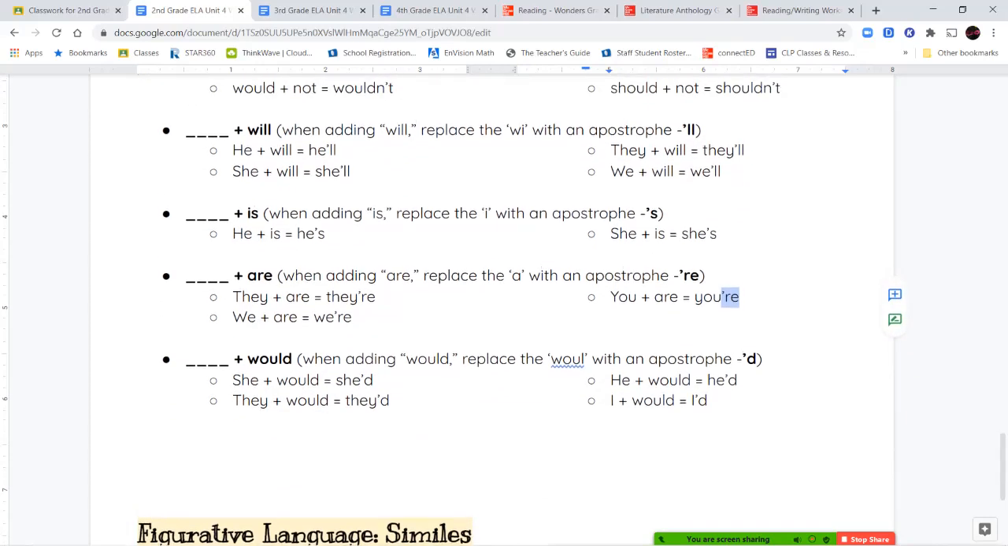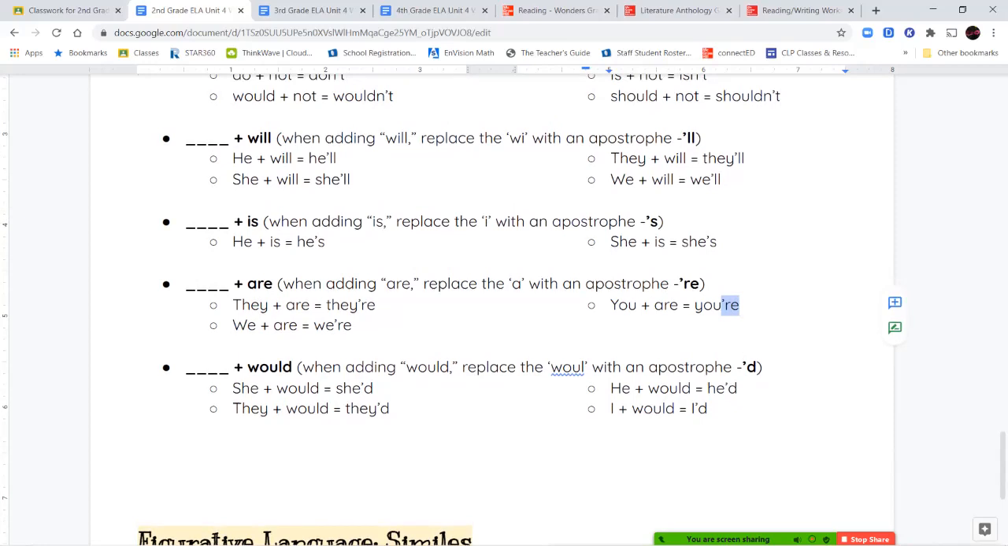Now for the word would, so if I say she would, or they would, or he would, or I would, instead of saying I would like to go to the park, I could say I'd like to go to the park, or she'd like to play that game, or they'd like to go swimming, or he'd like to climb a tree. It makes it a lot shorter when we use those contractions.